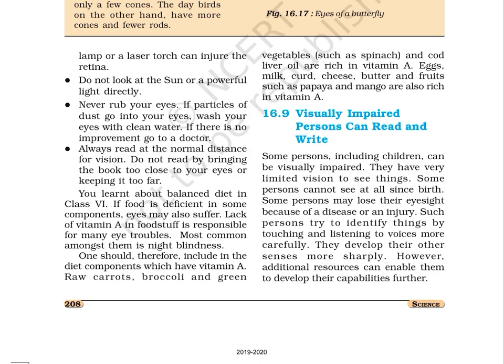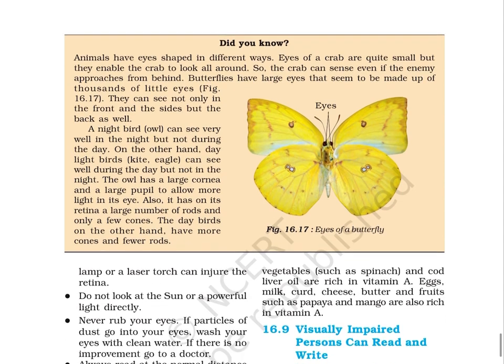Page 208. Did you know? Animals have eyes shaped in different ways. Eyes of a crab are quite small, but they enable the crab to look all around. So, the crab can sense even if the enemy approaches from behind. Butterflies have large eyes that seem to be made up of thousands of little eyes, as shown in figure 16.17. They can see not only in the front and the sides, but the back as well.